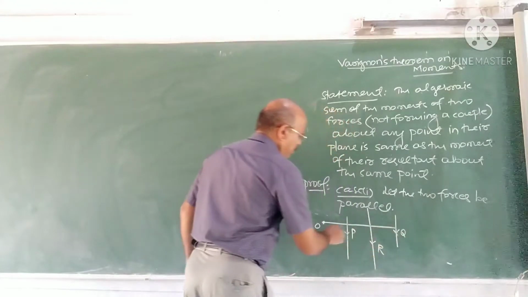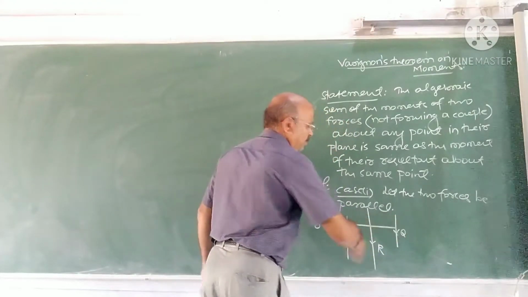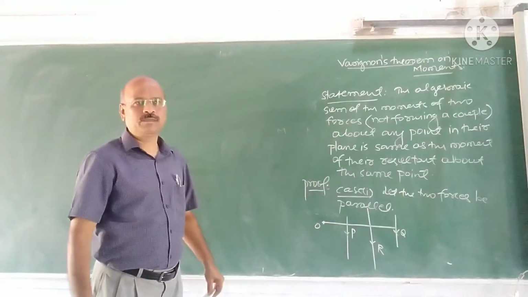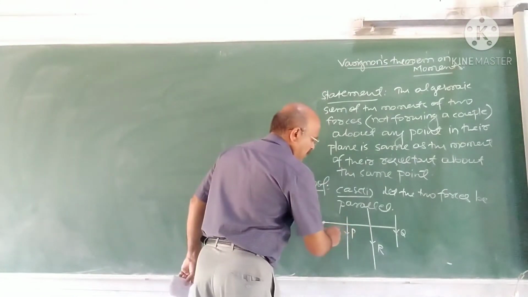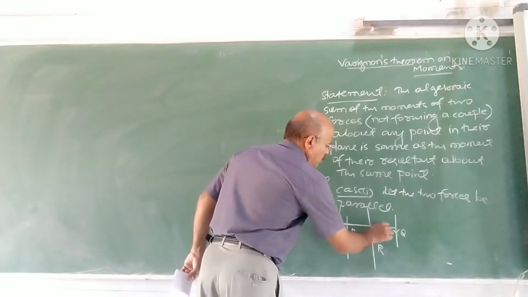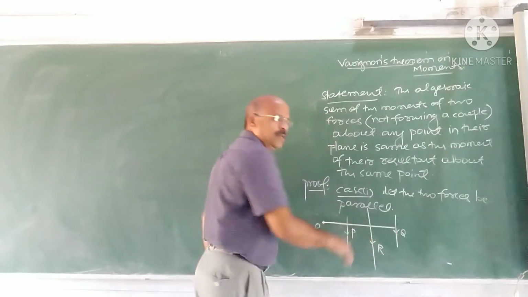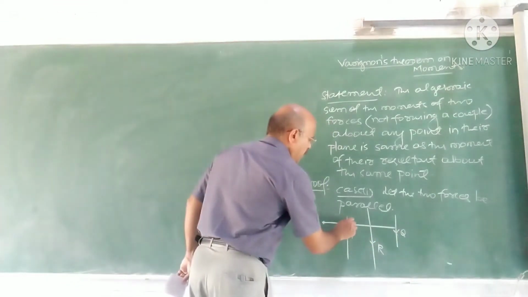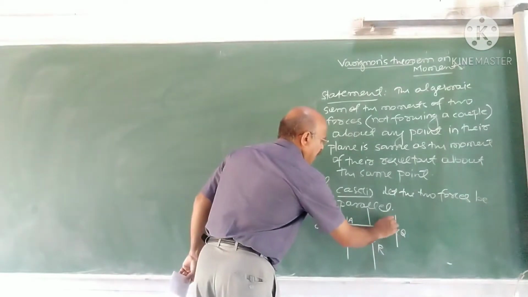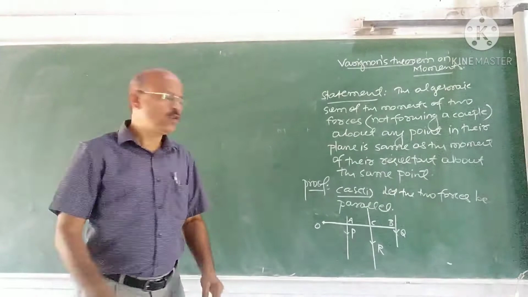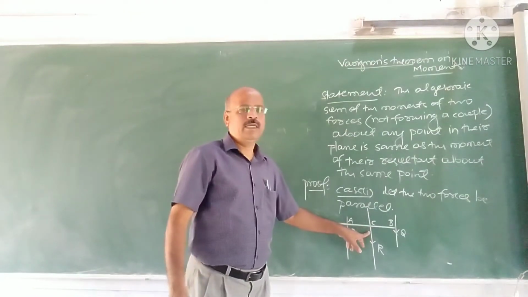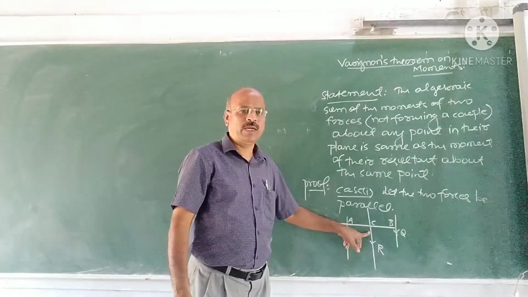I draw the line perpendicular to the line of action of the forces. O is the point where the moment is to be taken. Draw the line perpendicular to the line of action of these three forces, and they intersect at A, B and C. And to find C also there is a rule or a formula. How do you get C?